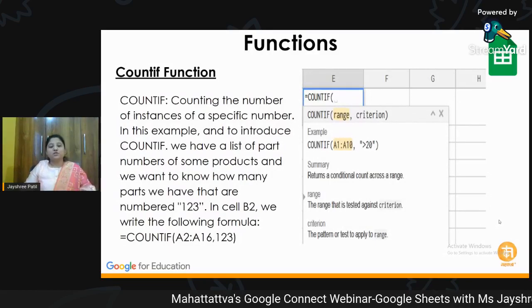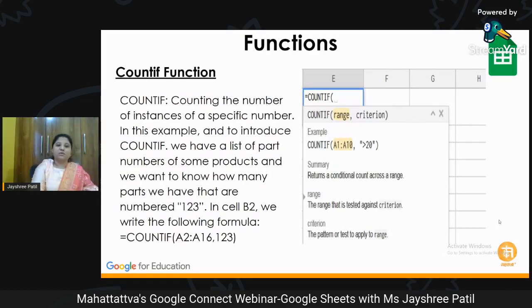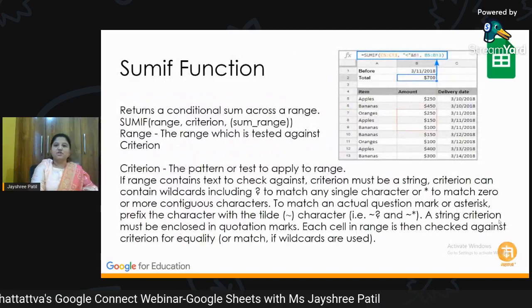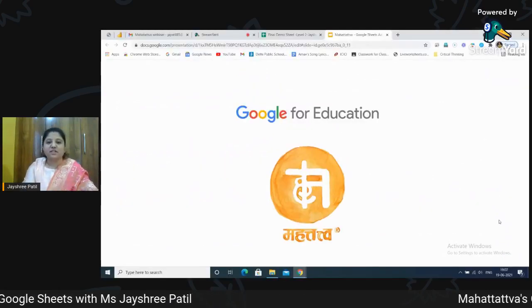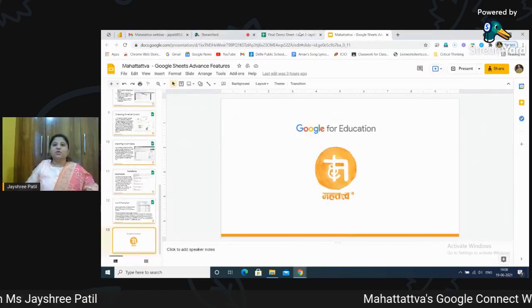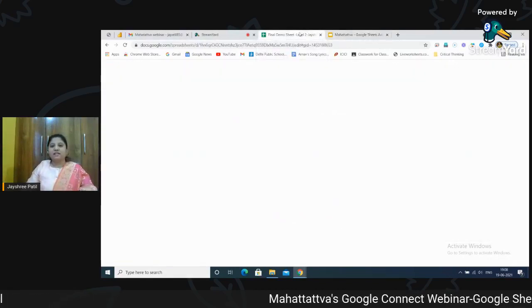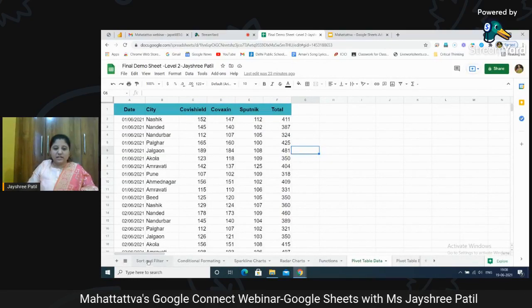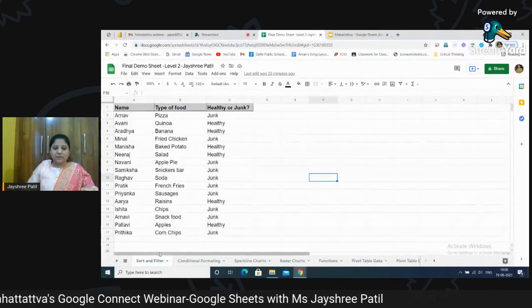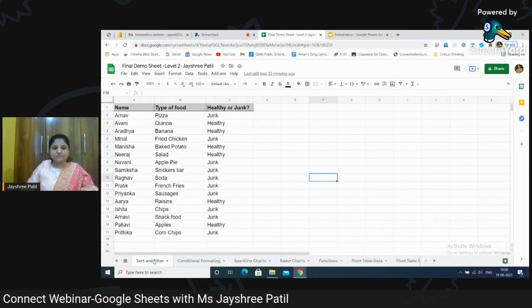Today, I'm also going to take you through the functions, as I said, COUNTIF and SUMIF. So we will be looking at it in a practical way. So I'll just stop my presentation and we will go to the data. I have a data sheet which is ready. We will be looking at each and every feature one by one as discussed now.